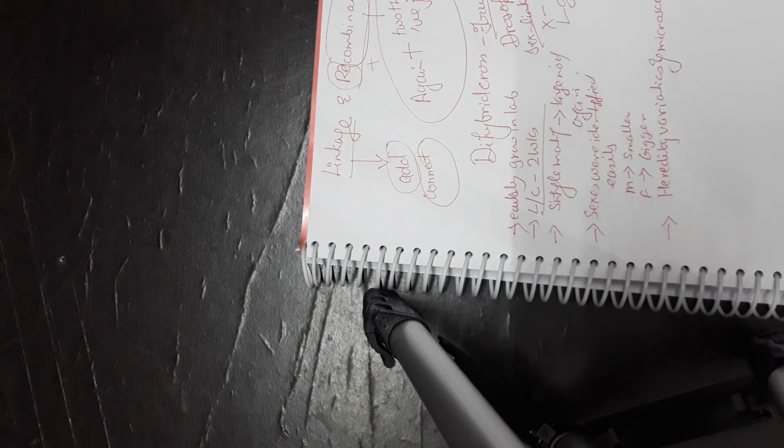Now let us see what linkage and recombination actually were, and how he proved them. If you have to define linkage, you can say that they attributed this to the physical association of two genes, and then the term linkage was coined.